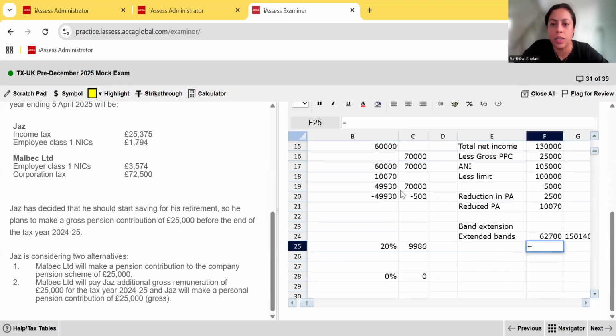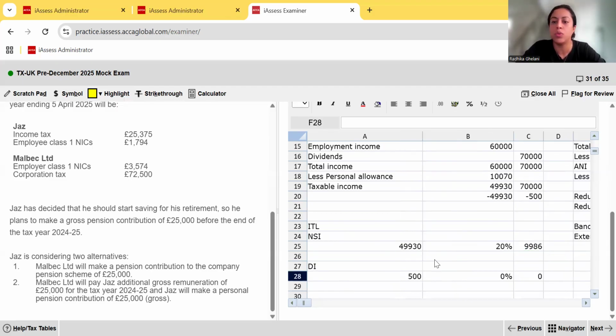Here, 62,700, we've taken out the 49,930, and we've also taken out 500. So what's the remaining capacity of this band? 62,700 minus 49,930 minus 500. The remaining capacity is 12,270.